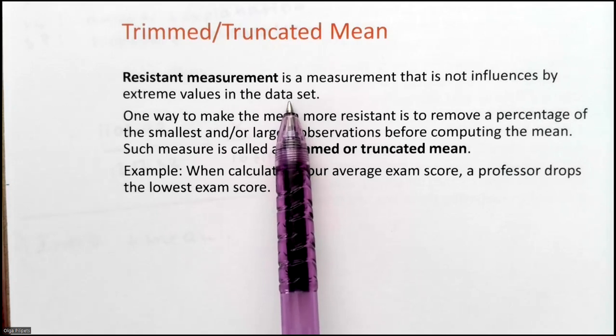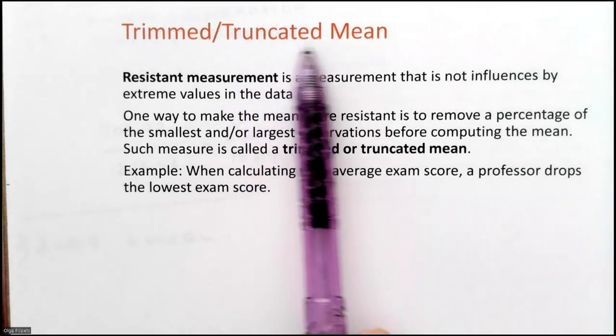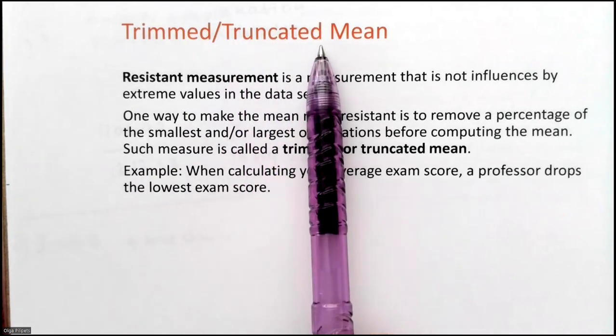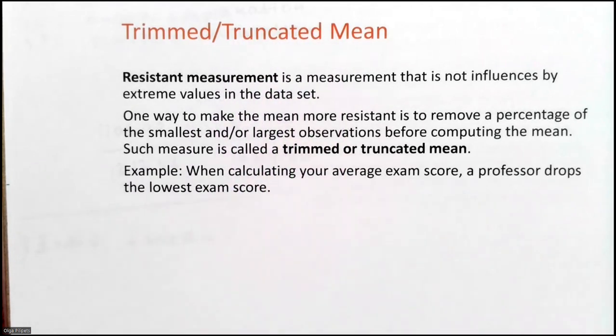So sometimes teachers drop the lowest score. That's considered a truncated mean. Then the result is going to be a truncated mean. And sometimes teachers drop the lowest and the highest score because they say that the middle values are the most representative of what students know. So that is also an option.